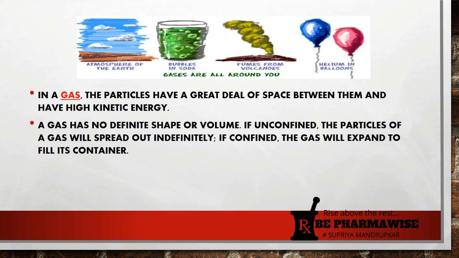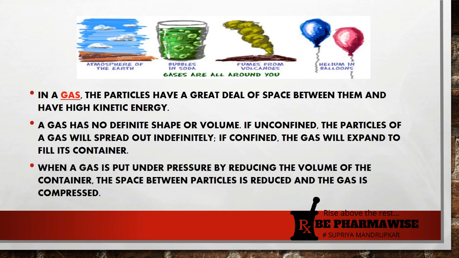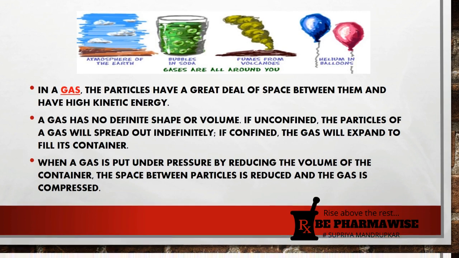If unconfined, the particles of a gas will spread out indefinitely, but if confined, the gas will expand to fill its container. When a gas is put under pressure, by reducing the volume of the container, the space between particles is reduced and the gas is compressed.